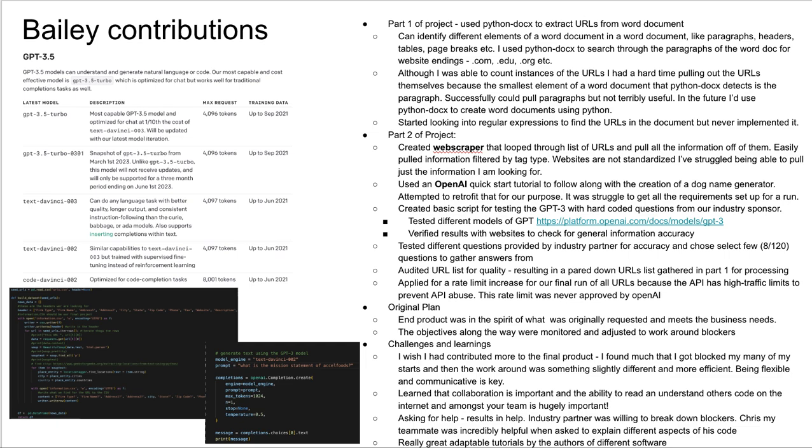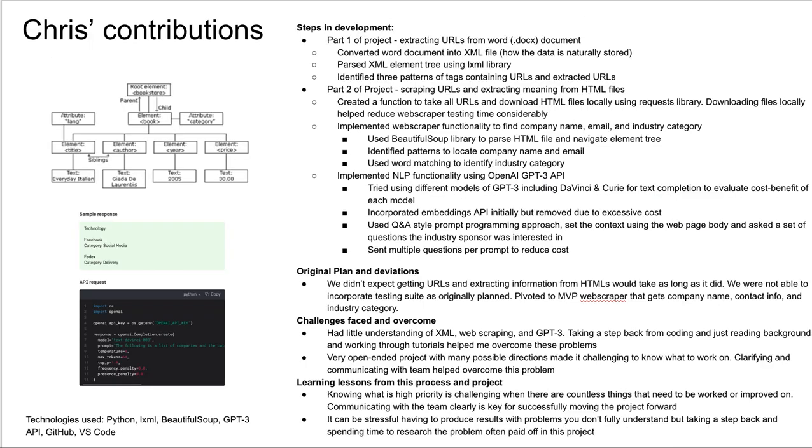For our learnings and challenges, I think my biggest takeaway is that when you ask for help, people are very willing to help. So when you come into a challenge, the first option I had was asking for help. There's a lot of resources online, great tutorials from different authors. Some of the learnings that I had is that reading and understanding both my teammates' code and code that I find online can be super valuable for making similar contributions.